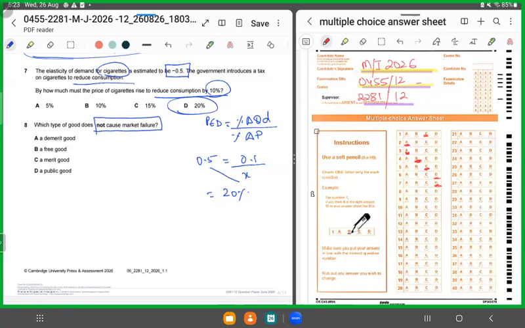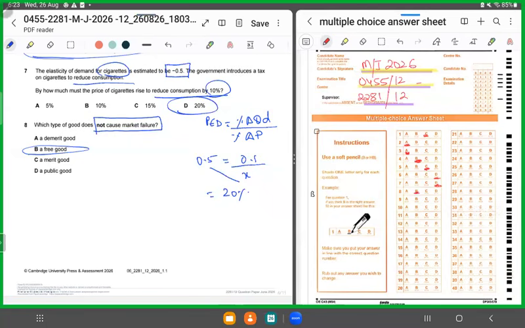Why? It's only free good that would not cause a market failure because a free good does not involve an opportunity cost, right? Neither does it encounter any issues such as non-rivalry or non-excludability or overconsumption or underconsumption. So when it does not involve any such issues, that means it will not cause market failure. So for 8, it has to be B.